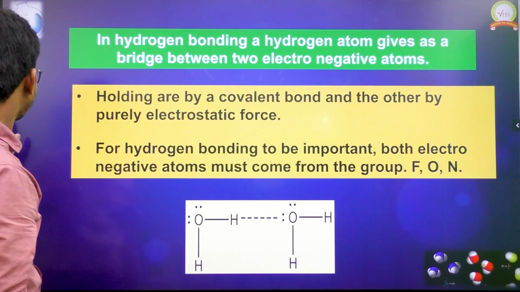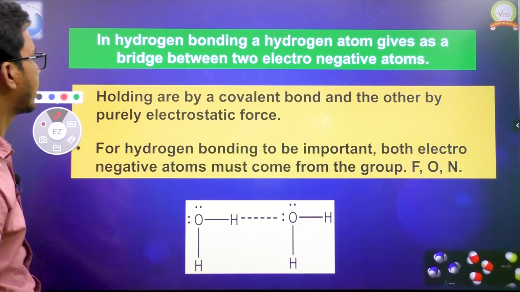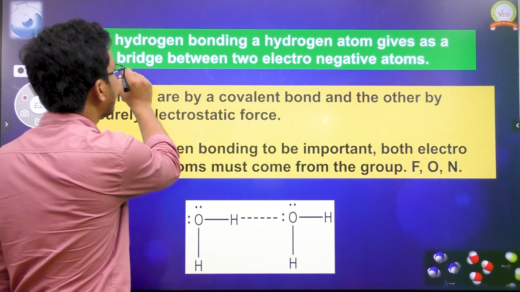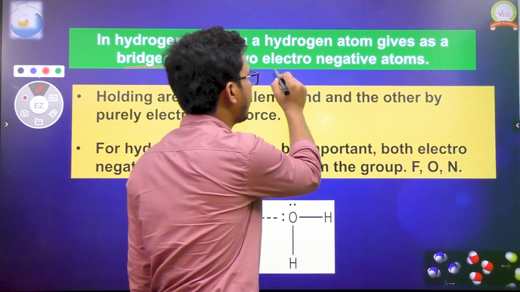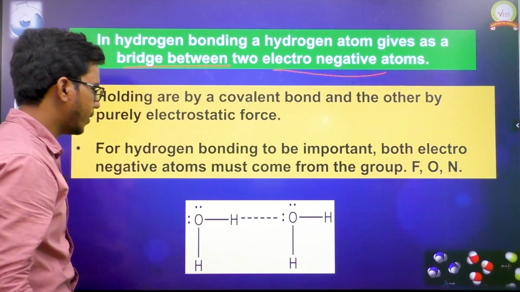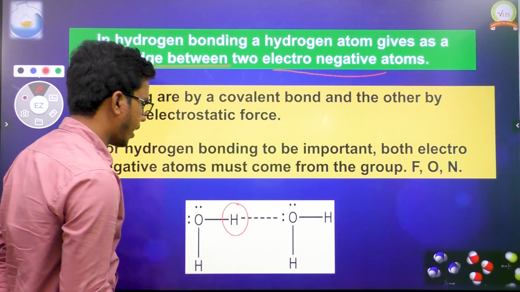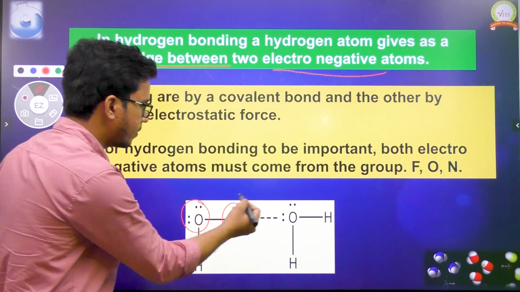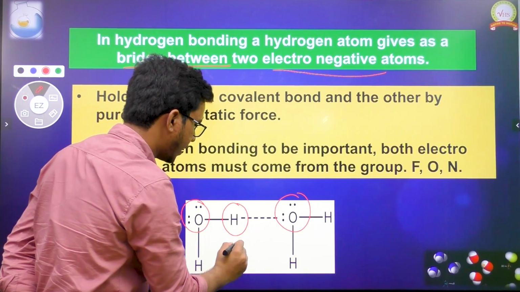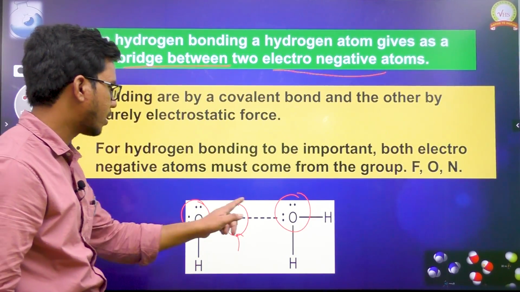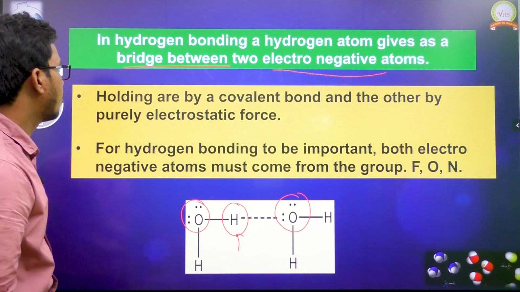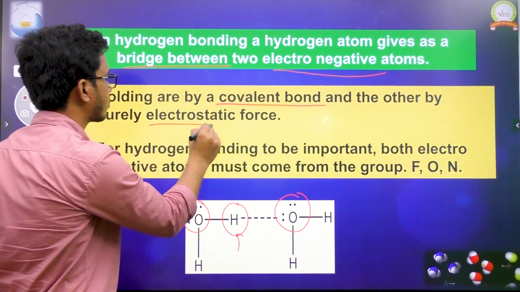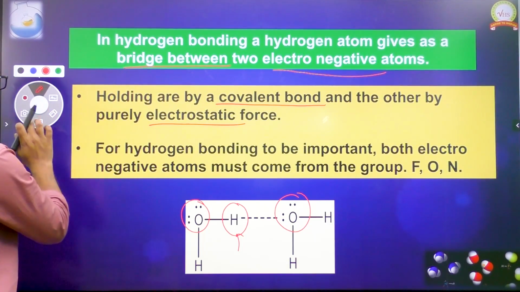Now let us see the next examples. In hydrogen bonding, the hydrogen atom gives us a bridge between two electronegative atoms. If you take this particular hydrogen, beside it on the right side we have another electronegative atom. This hydrogen acts as a bridge between two electronegative atoms. One is held by a pure covalent bond and the other by a purely electrostatic force. What does that mean? Let us see.